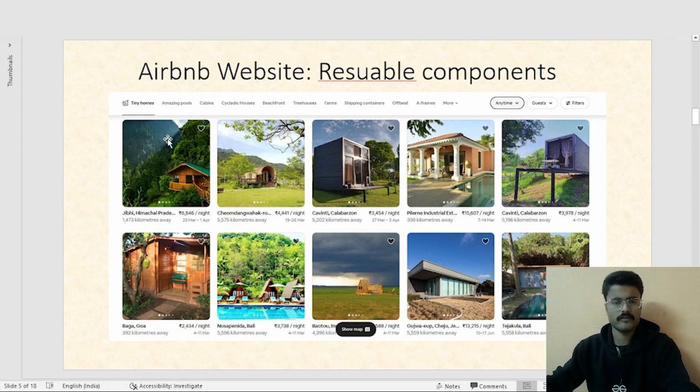So what we can deduce from this Airbnb website is, instead of creating separate cards for separate results, they have created a common component, or sort of a template like this one, and using that common component, populating it with dynamic or different data, these multiple cards are created for different results.